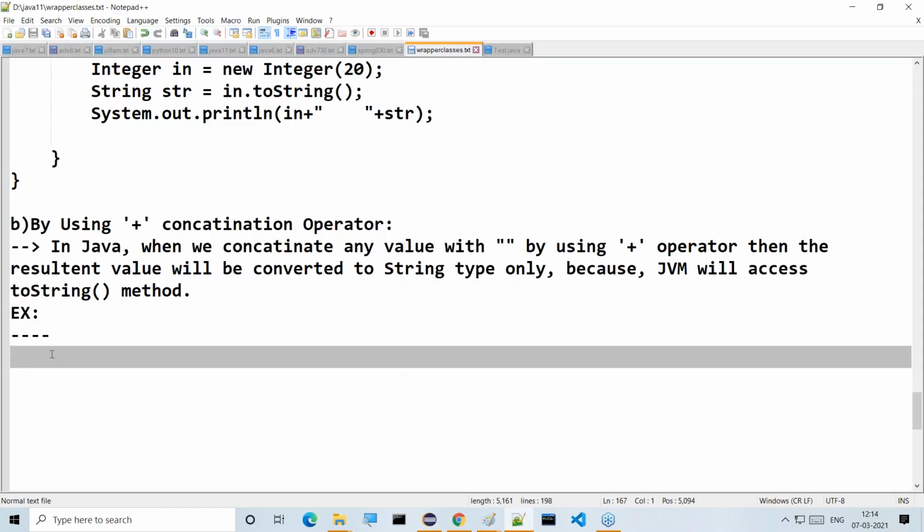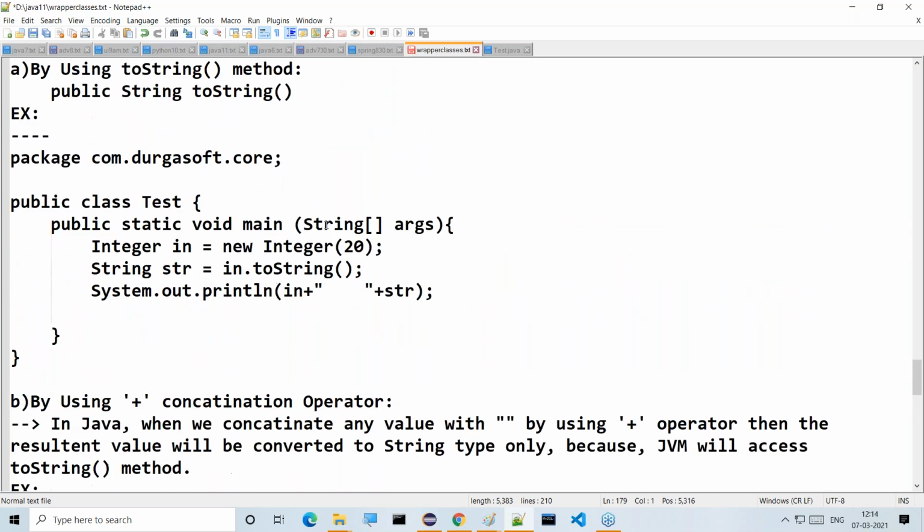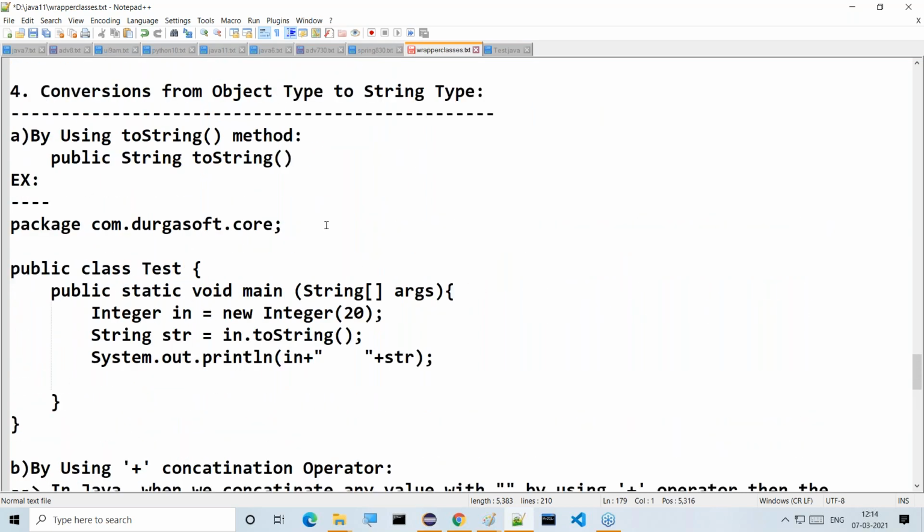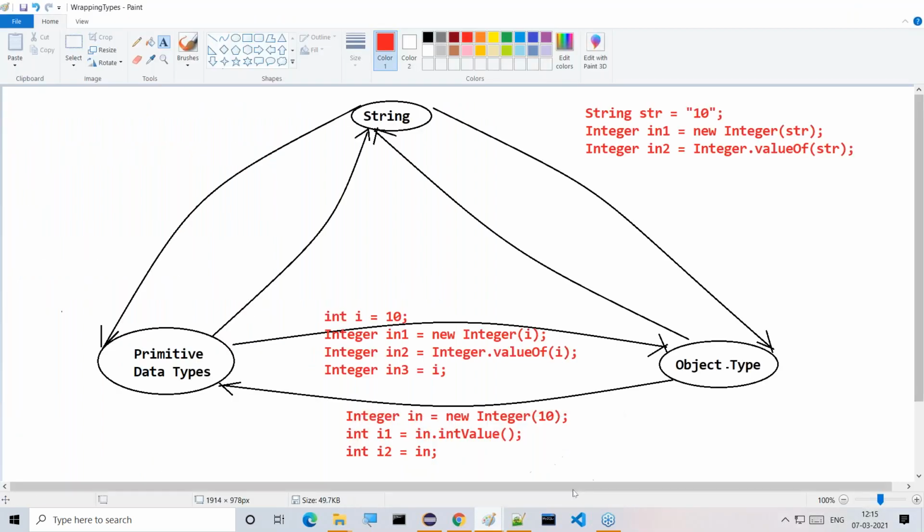This is one example here we can understand. Now here total two conversions are available: conversions from object type to string type. What are the two things here? First one is by using toString method. Second one is by using plus concatenation operator. So if we concatenate any reference variable with the double quotations, internally JVM will access the toString method over the reference variable. So whatever the values are returned by this toString method, that return value will be appended to the double quotation. Total result value will come in the form of string only.